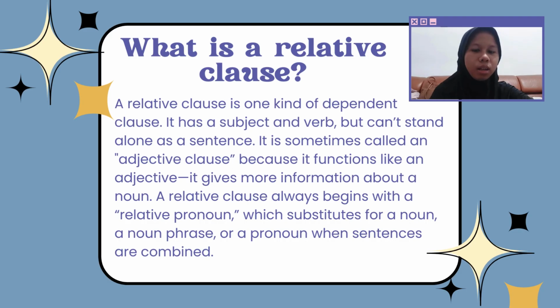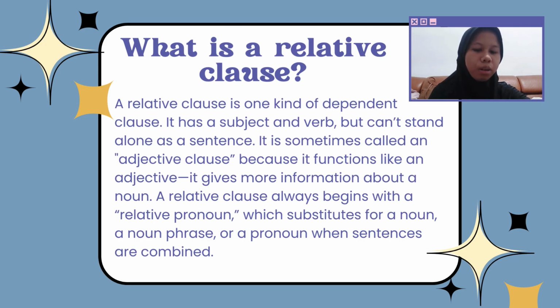What is a relative clause? A relative clause is one kind of dependent clause. It has a subject and verb, but cannot stand alone as a sentence. It is sometimes called an adjective clause because it functions like an adjective.